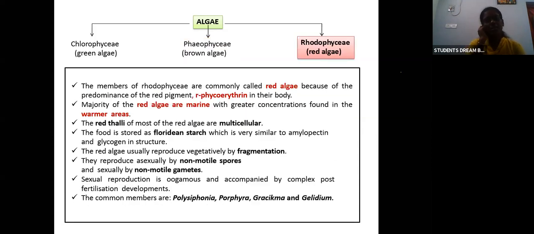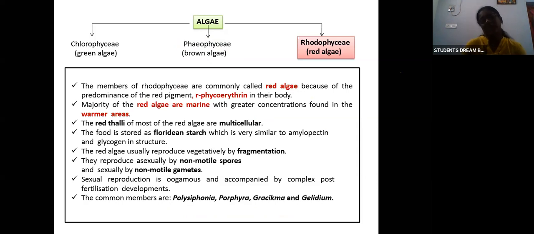Next is Rhodophyceae, the red algae. The members of the Rhodophyceae are commonly called red algae because of the presence of a red pigment. The red pigment is called phycoerythrin. Erythrin means some red color pigment is there.